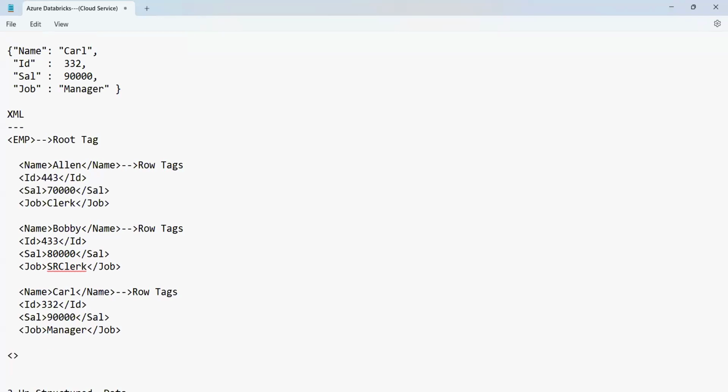All the row tags are closed here, but there is one tag which is unclosed. That is called the root tag. Now close the root tag. So this is called the closing of the root tag, guys. So this is data kept in the form of what? An XML file. That is called Extensible Markup Language.